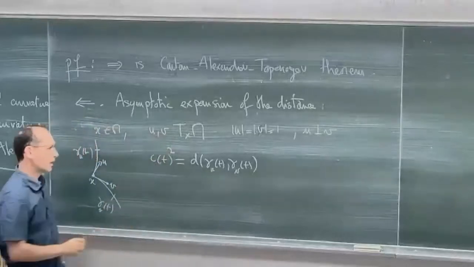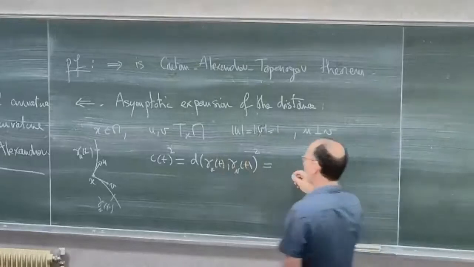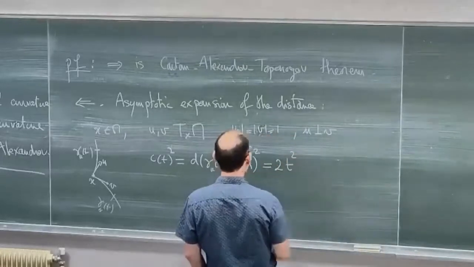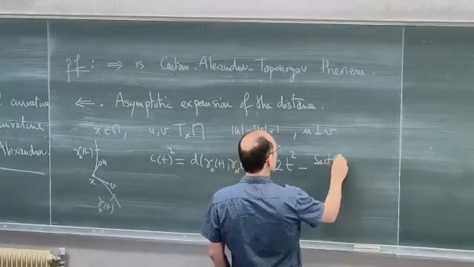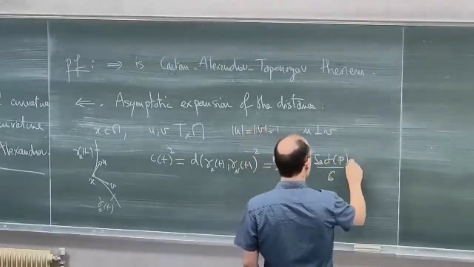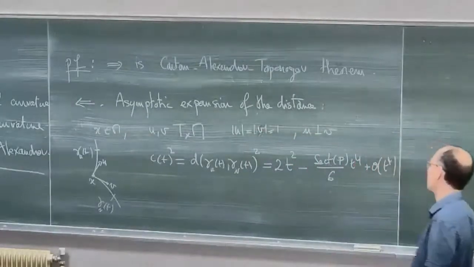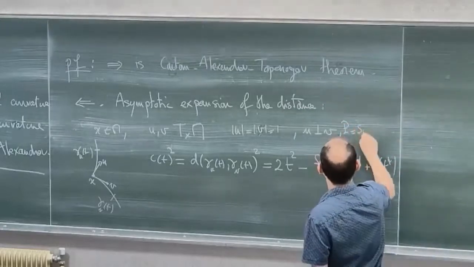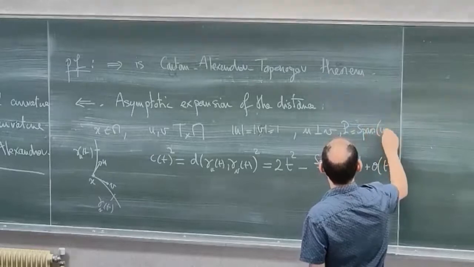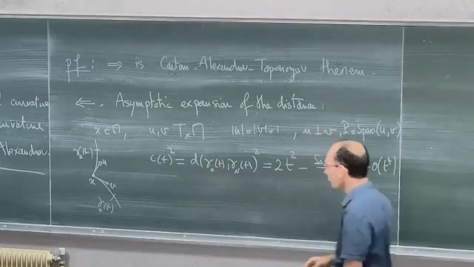If I look at the square of the distance, for small t, this has the following asymptotic expansion: it is 2t squared minus the sectional curvature of P over 6 times t to the fourth, plus some term which is negligible with respect to t to the fourth, where P is the two-plane spanned by u and v. So you can retrieve the sectional curvature from the asymptotic expansion of this distance.